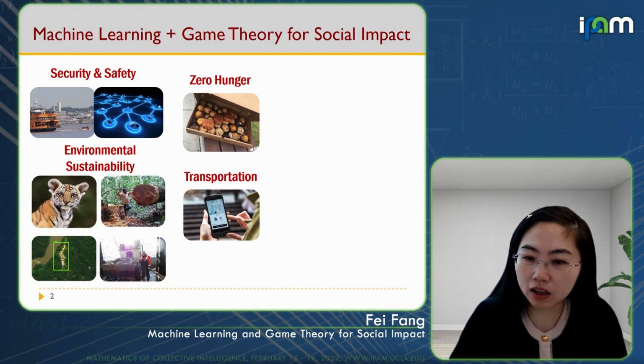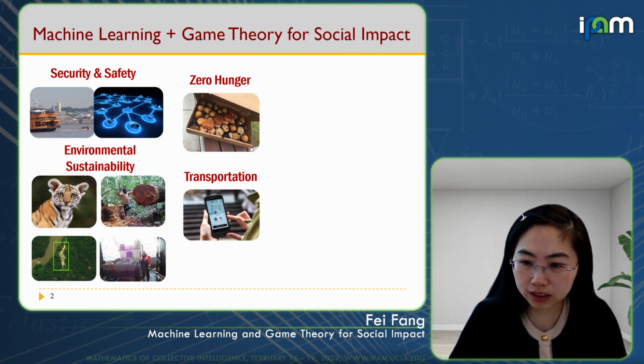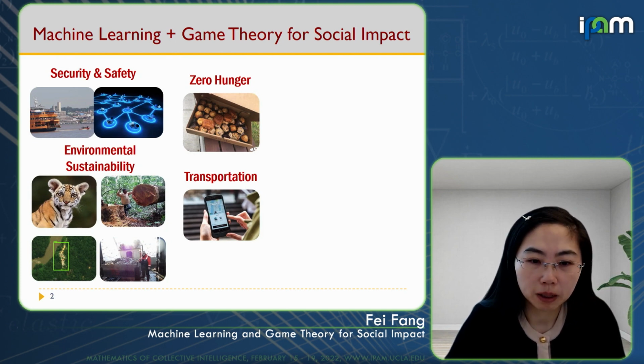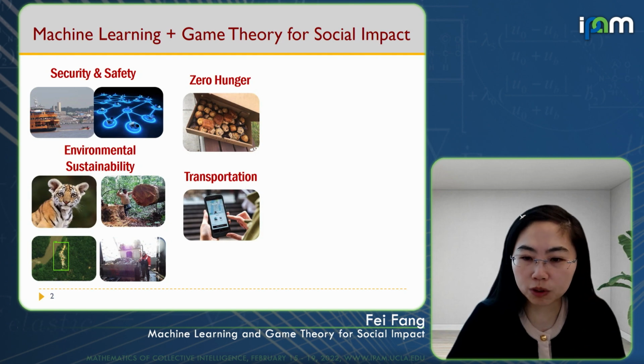And we also want to reduce hunger and improve transportation efficiency with the help of crowd-based platforms. But there is still a huge room for improvement in the operation of all these platforms.